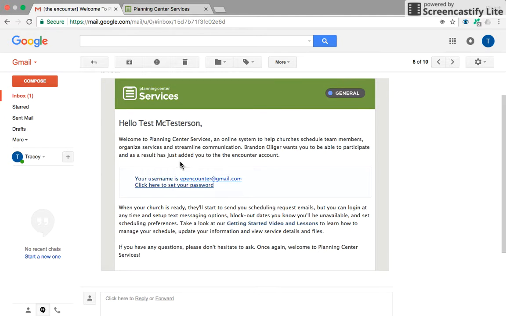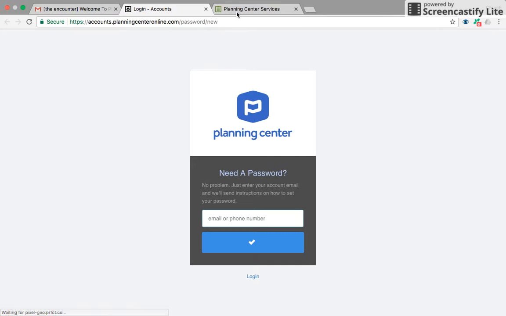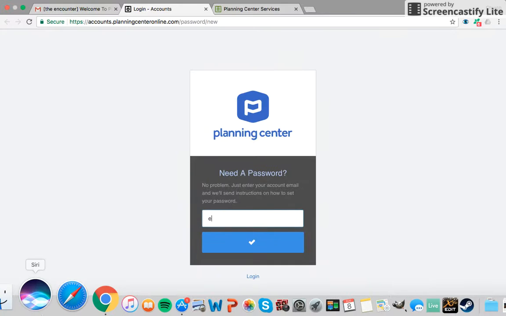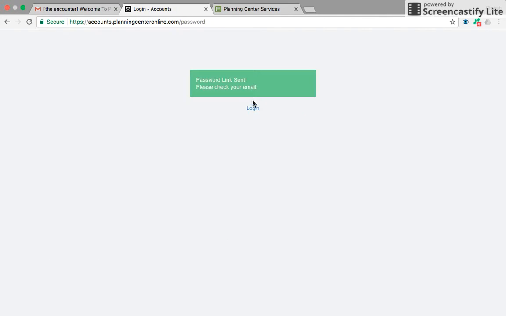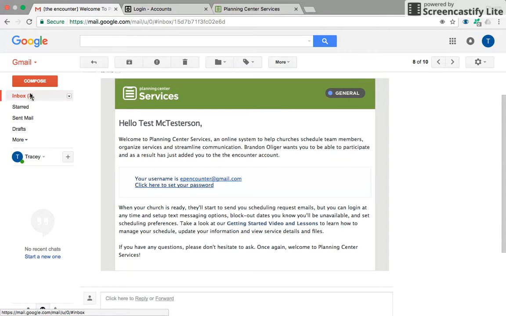So you'll get an email like this. It'll give you your username, which is the email address you used to sign up, and it will tell you to click here to set your password. So go ahead and click that button, and we'll type in our email again. And then it says password link sent. Please check your email. So I'm going to go back and check my email.